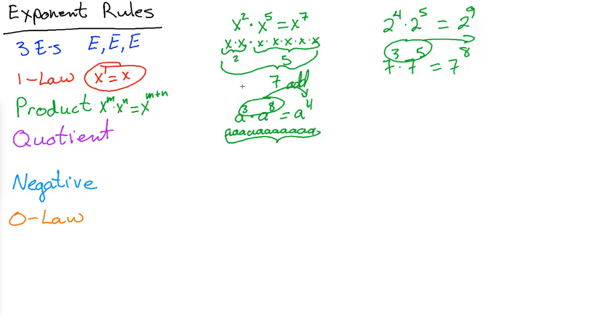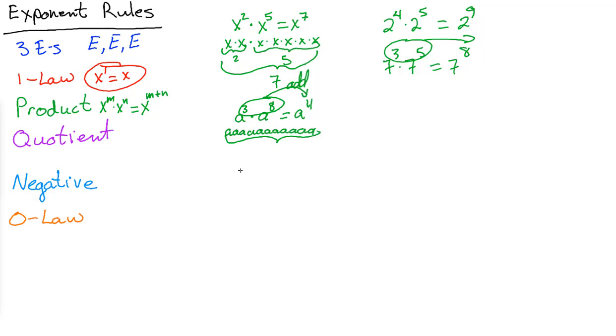So 2 plus 5 is 7, 3 plus 8 is 11, 4 plus 5 is 9, 3 plus 5 is 8, and it will always work that way. That's pretty cool. Multiplication between exponential expressions results in addition of the exponents.